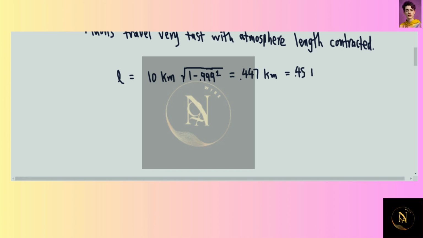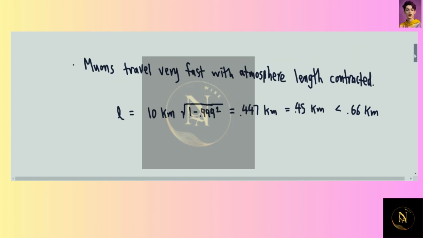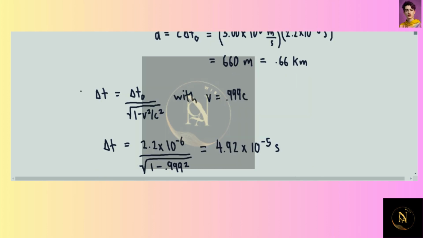So 0.45 kilometers, and that's less than the distance that the muon can travel in its own frame of reference, given its lifetime. So indeed, it is able to reach the ground because the atmosphere is length contracted.